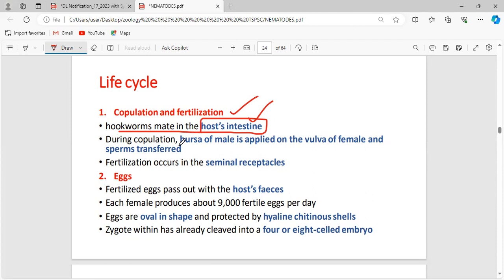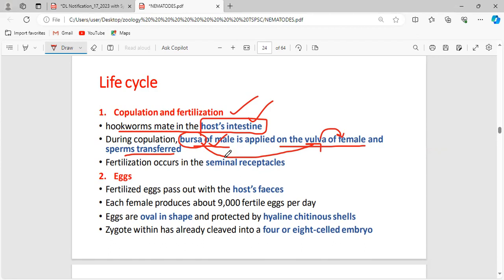During copulation, the bursa of the male is applied on the vulva of the female, and the sperms get transferred. This bursa is the sexual structure present in the male. It attaches to the vulva present in the female, through which the sperm of the male enters the female. Once the sperm reaches the ovum, it is going to fertilize. Fusion of male and female gamete happens there.